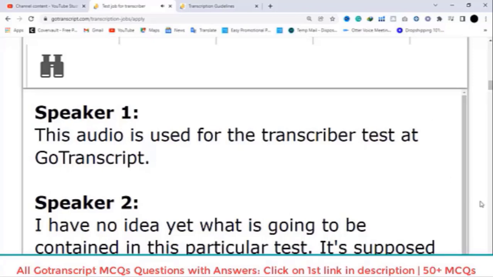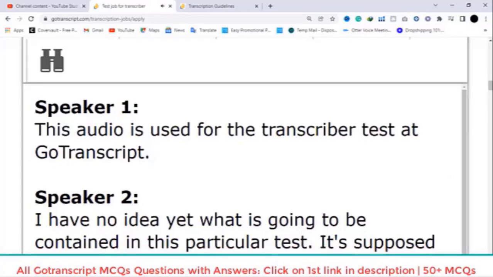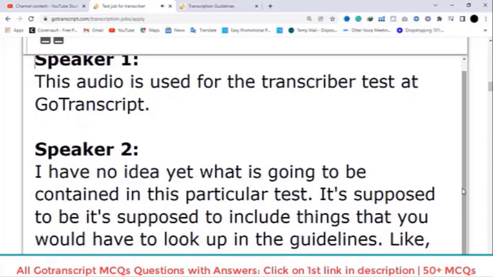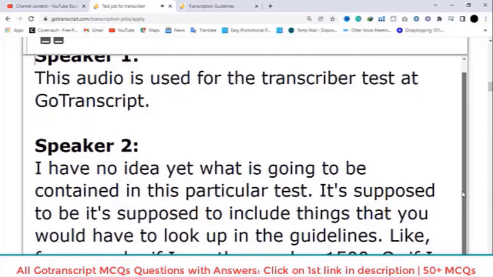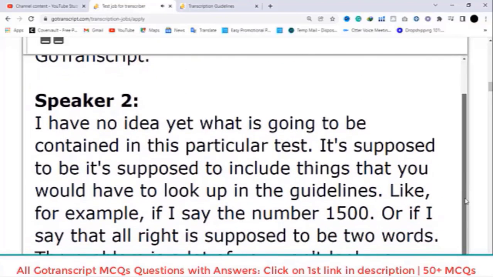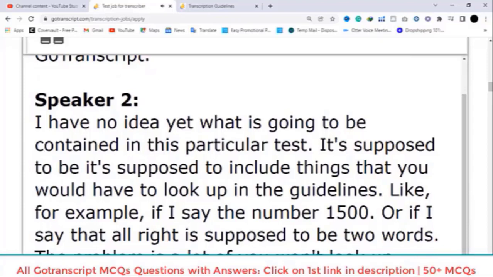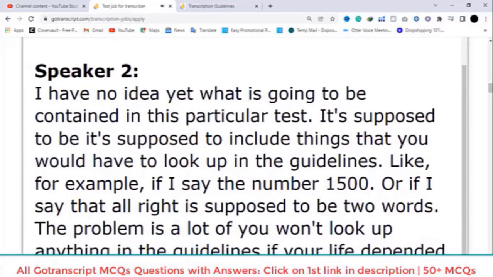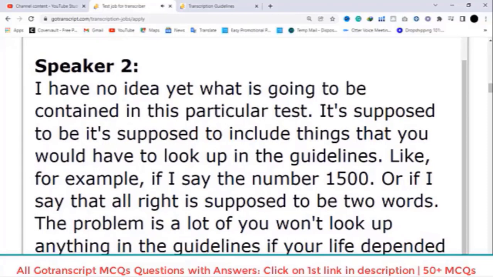I have no idea yet what is going to be contained in this particular test. It's supposed to include things that you would have to look up in the guidelines. Like for example, if I say the number 1500, or if I say that all right is supposed to be 2 words.